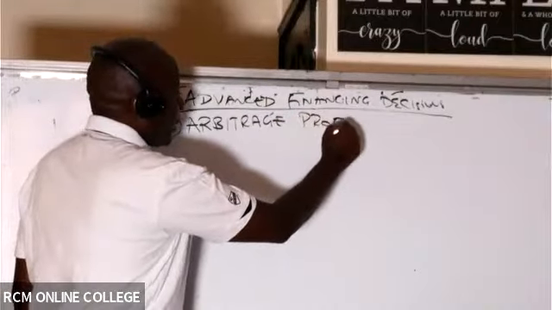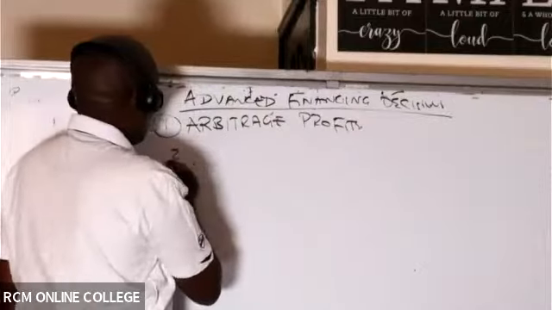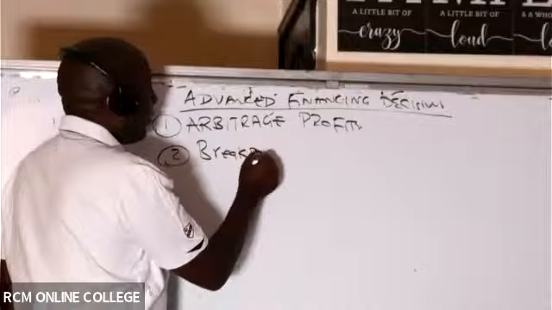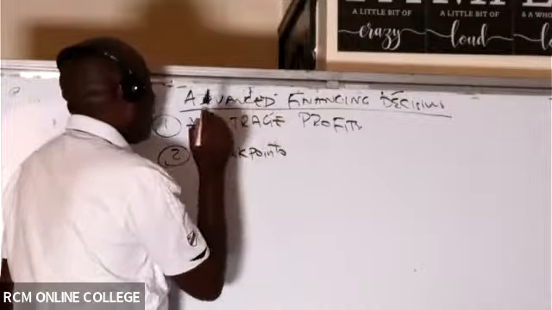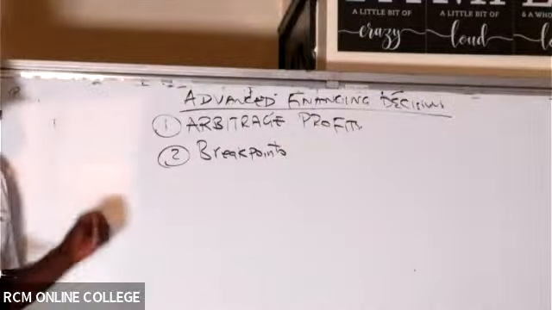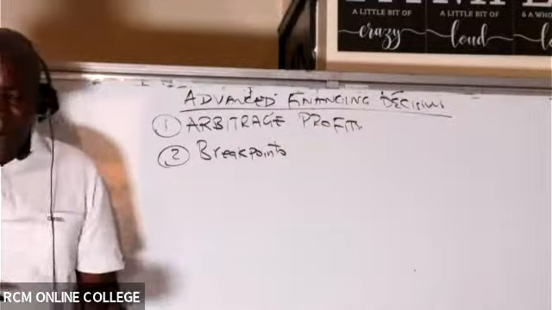And then number 2, we have this concept of breakpoints. If I'm able to achieve those 2 in terms of the advanced financing decisions, then I'll say that I've really achieved today's agenda.